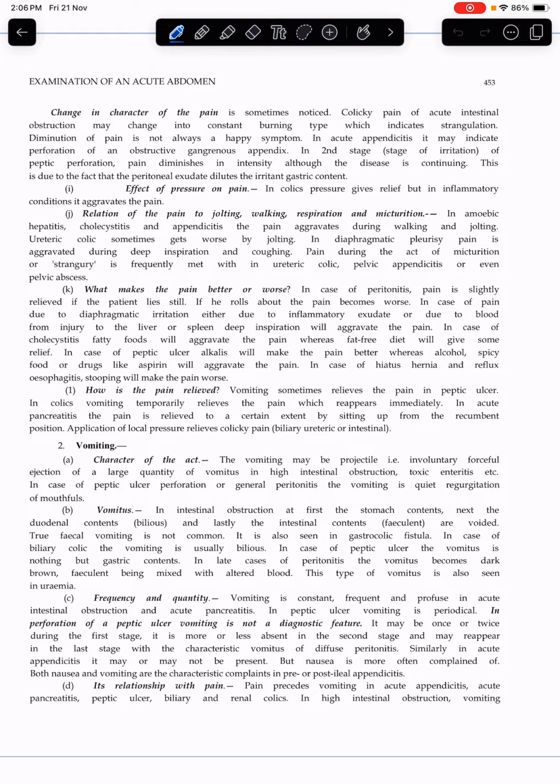In case of cholecystitis, fatty foods will aggravate the pain, whereas a fat-free diet will give some relief.